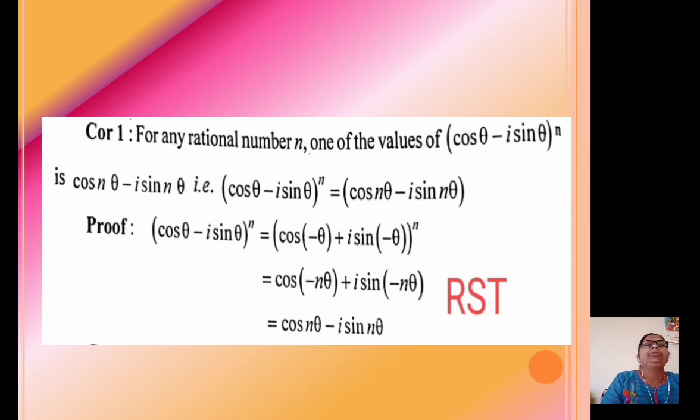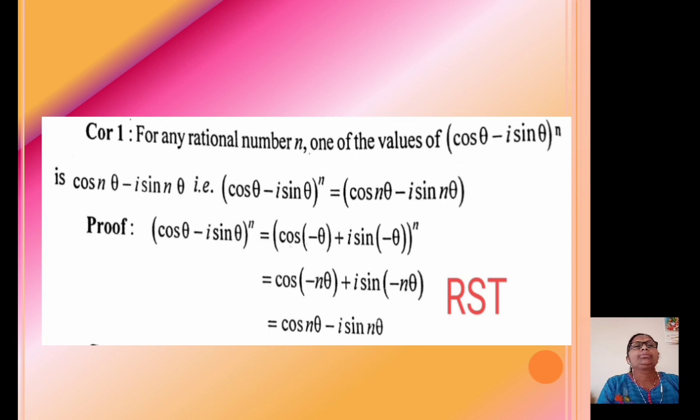That is, (cos theta minus i sin theta) raised to n equals cos of n theta minus i sin n theta. Consider the proof of this theorem. Consider (cos theta minus i sin theta) raised to n, equal to (cos of minus theta plus i sin of minus theta) raised to n.